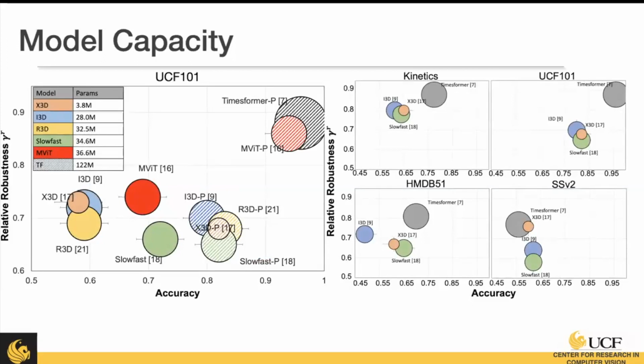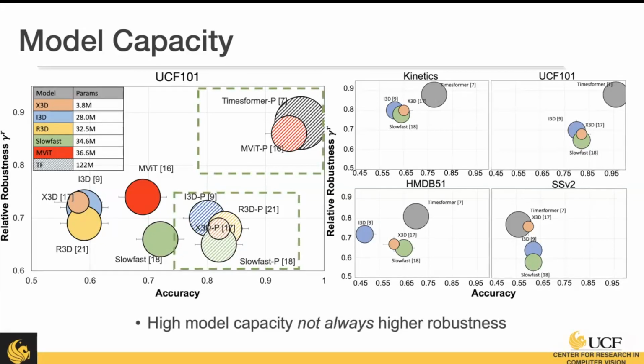Another thing, we want to look at how model capacity improves robustness as well. Previous works have said the larger the model capacity, the more robust, but we don't find this is consistent in this case. So for example, we have our CNN-based approaches, and here we see X3D, the smaller approach, is very competitive with the others.